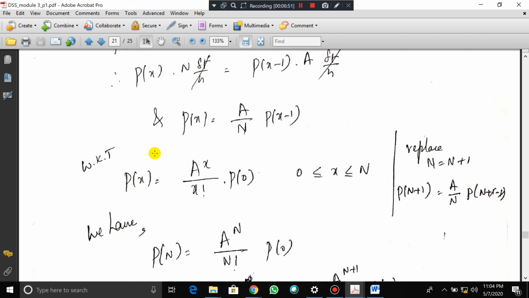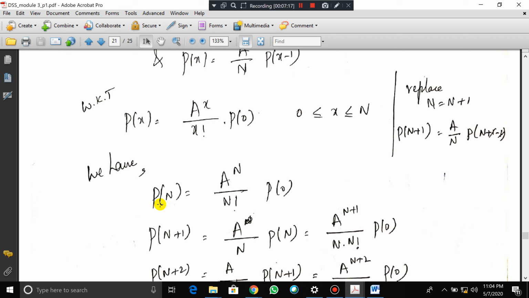know that P of x is equal to A to the power of x by x factorial into P naught, where x is from 0 to n. That means we can replace x with n plus 1, that is the probability P of n plus 1 is equal to A by n into P of n plus 1 minus 1. So the plus 1 and minus 1 will cancel, and we are left with P of n. Therefore, P of n is equal to A to the power of n by n factorial into P naught.